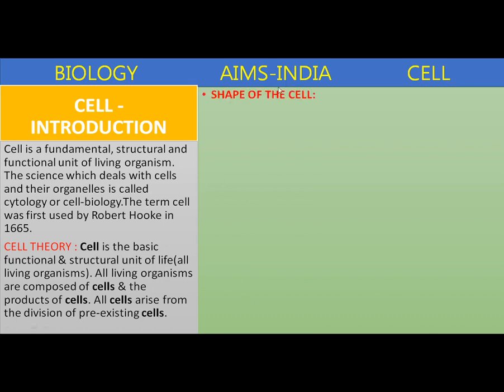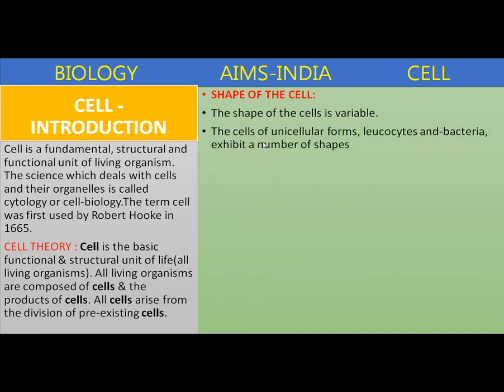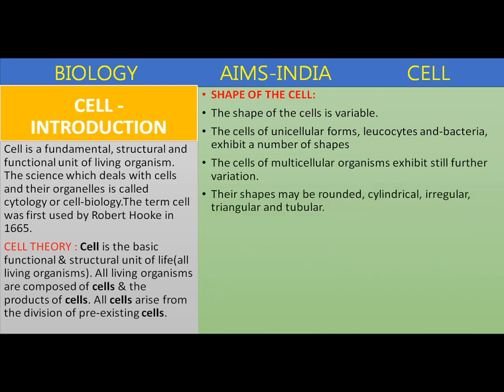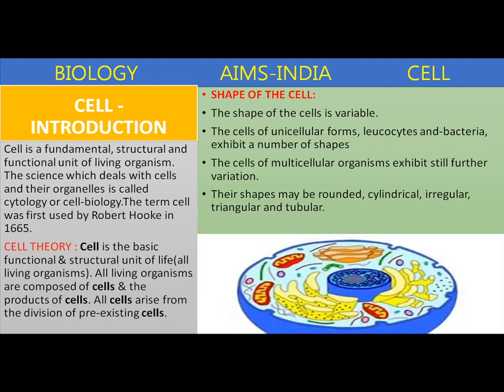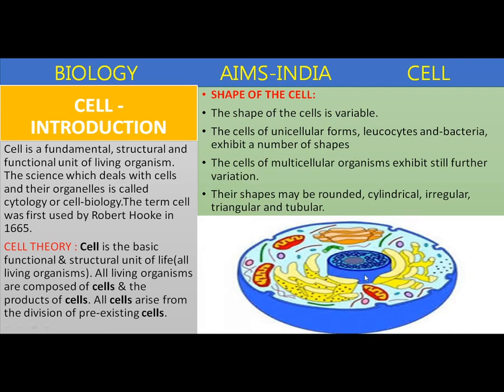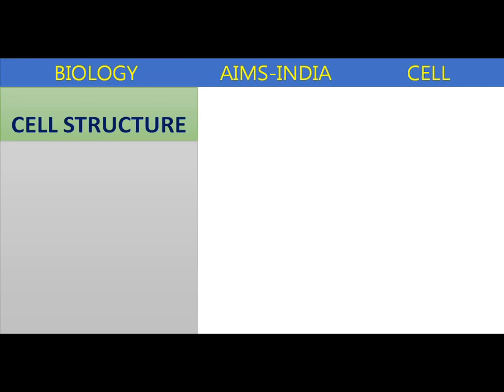Shape of the cell. The shape of the cell is variable. The cells of unicellular forms such as leukocytes and bacteria exhibit a number of shapes. The cells of multicellular organisms exhibit still further variation. Their shapes may be rounded, cylindrical, irregular, triangular and tubular. Here a rounded cell is given. So let us study the structure of the cell in detail.